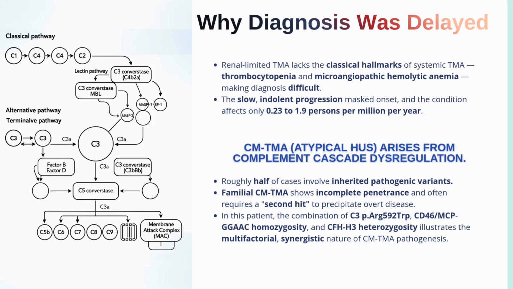In this patient, the combination of pathogenic C3 variants, CD46, also known as MCP, homozygosity, and CFHR3 heterozygosity created a very high-risk background. This case reminds us that disease is often not caused by one single event. Sometimes disease appears only when several small abnormalities quietly cooperate with each other over many years. This is why we should always be careful when a patient has persistent unexplained kidney abnormalities that do not fit the diagnosis. Sometimes the delayed diagnosis is not because the disease was absent. Sometimes it's because the disease was hidden.